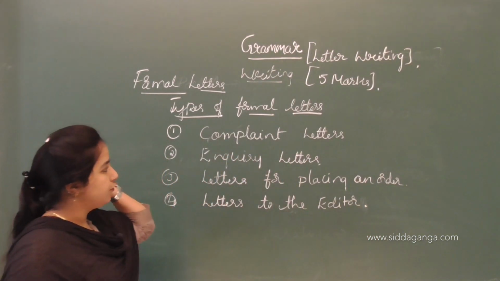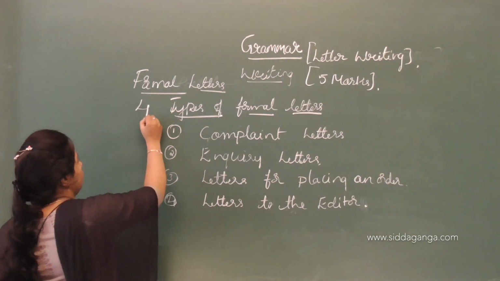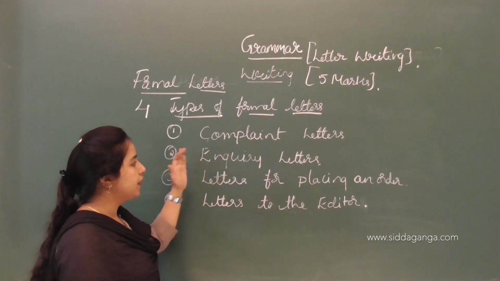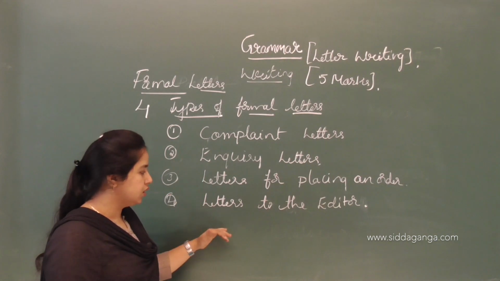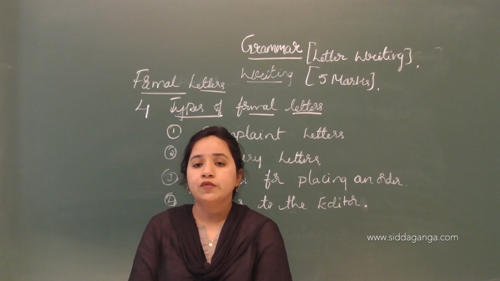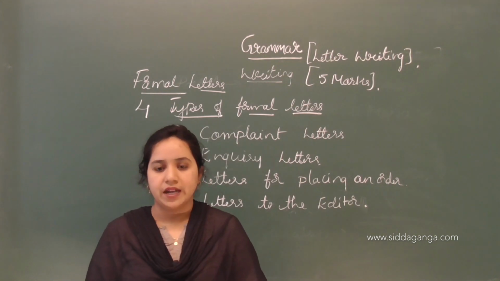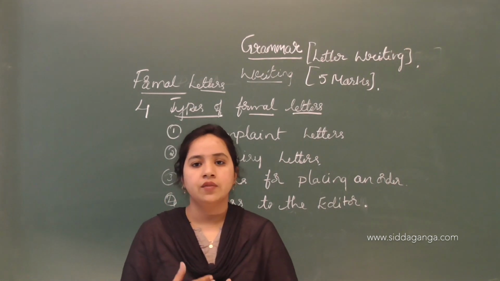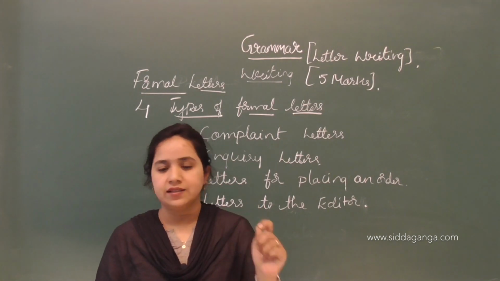So here we have 4 types of formal letters: complaint letters, enquiry letters, letters for placing an order, and letters to the editor. These kinds of formal letters are there in this format. Let's see what this complaint letter is. We are going to know in detail, one by one, what kind of letters these are.